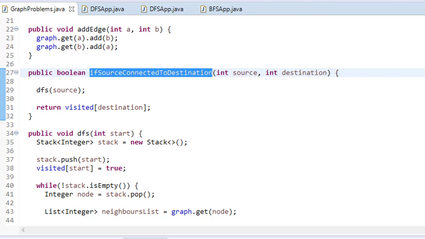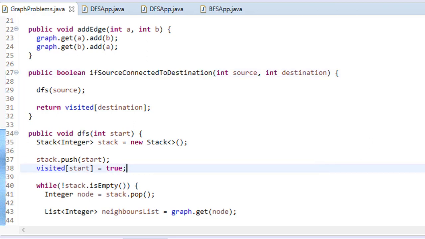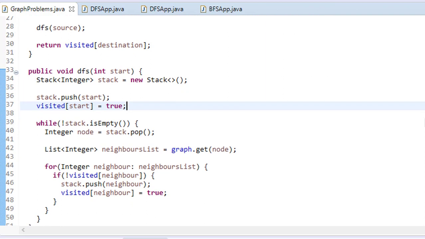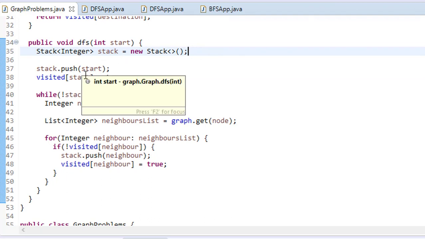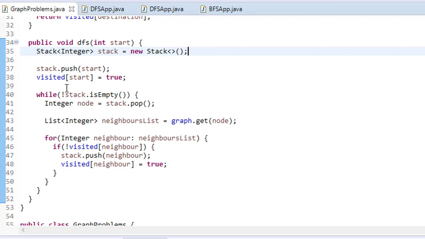This is what we discussed, that we'll basically call the DFS on the same source. DFS can be solved either with this stack approach, or you can solve it with a recursive approach as well. I can show you that as well.